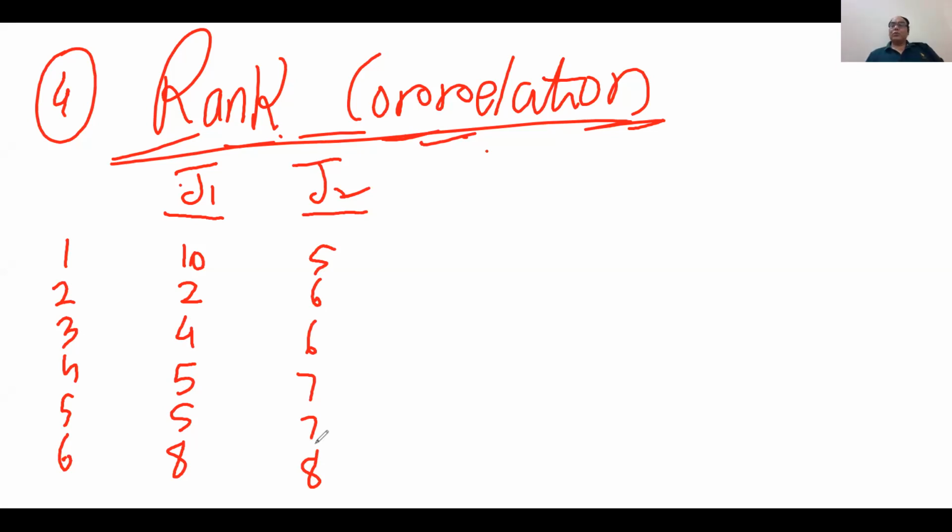Now we want to know whether the 2 judges have a similar judgment or not. This we want to check. So what we do is calculate the rank of judge 1 and the rank of judge 2. The highest marks mean first rank, rank 1, this is rank 2, and then comes, okay, now we have 2, 5.